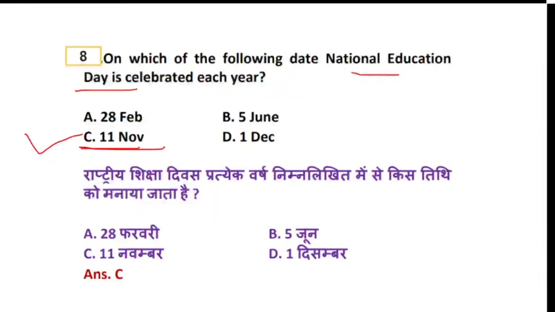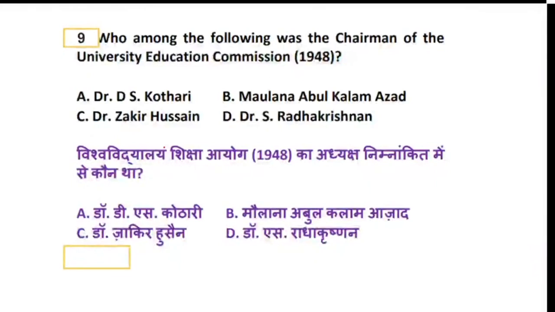Coming to question number 9, everyone. I hope we have reached question number 9 now. Who among the following was the chairman of the University Education Commission? So was it Dr. D.S. Kothari?